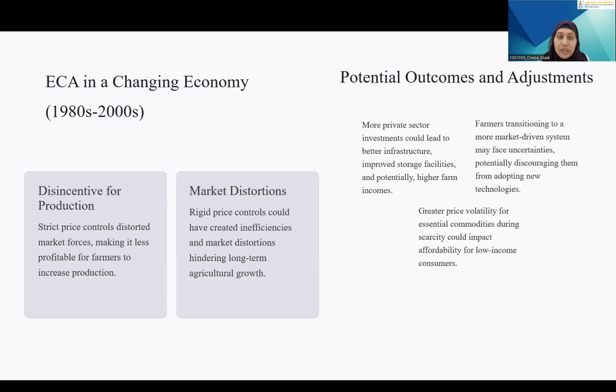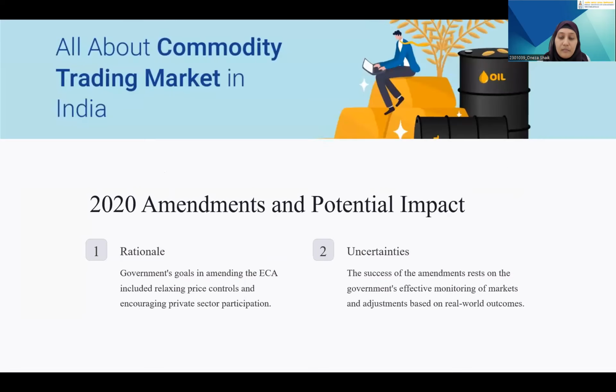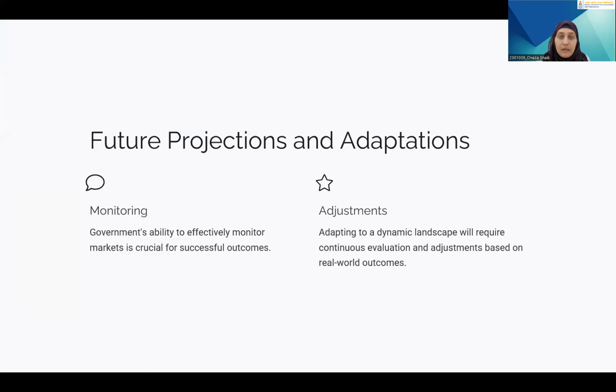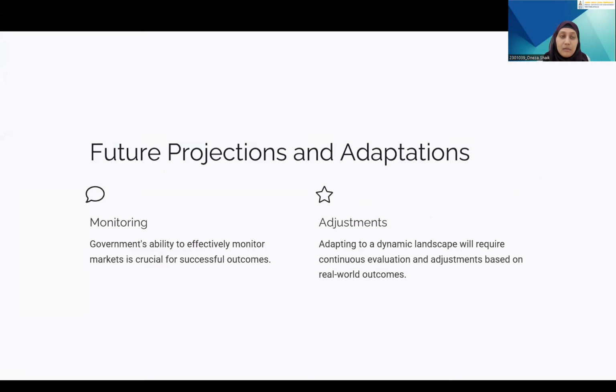Now, speaking of the road ahead. What can the government do is monitor and adjust. The success of the amendments hinges on how effectively the government monitors markets and intervenes to prevent exploitation of farmers and consumers. Balancing growth and production, striking a balance between promoting agricultural growth, protecting consumer interests, and maintaining food security will be crucial.